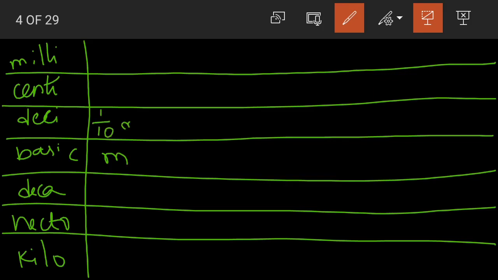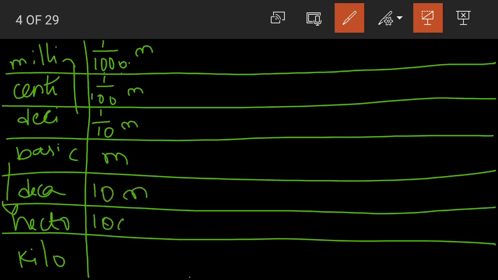Deci would be 1 by 10 of a meter. Then for centi, 1 by 100 of a meter. For milli, it would be 1 by 1000 of a meter. As we move in this direction, the number of zeros increases. Now it's the reverse for deca, for the units of measurement on the other side of the basic. 1 deca will be equal to 10 meters, then hecto is equal to 100 meters, 1 kilometer is equal to 1000 meters. The pattern is the same.